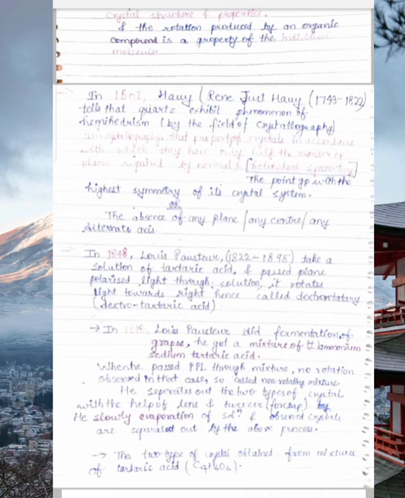In 1848, Louis Pasteur took a solution of solid tartaric acid and passed plane polarized light through it, and the solution rotated the plane polarized light to the right; that is called dextro tartaric acid. He took the tartaric acid in aqueous solution, then separated it by mechanical separation, meaning by the help of tweezers, forceps and a lens.